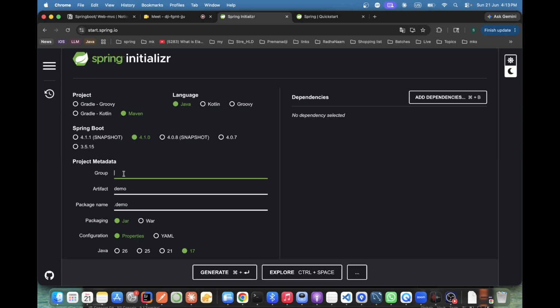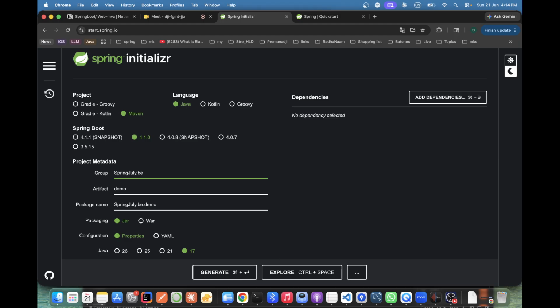Amazon.com has not only one application; it has multiple applications. Like one is web application, one is mobile application. In web they have a lot of applications. So group is like one company which has 20,000 kind of applications it holds. That is a group. So let's give the group name. For now I'm just giving a group name here, maybe Spring July